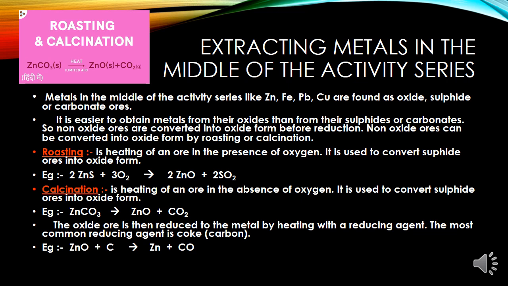The oxide ore is then reduced to metals by heating with a reducing agent, and the most common reducing agent is the purest form of carbon, that is coke. The reaction, to summarize, is zinc oxide plus carbon gives zinc and carbon monoxide.